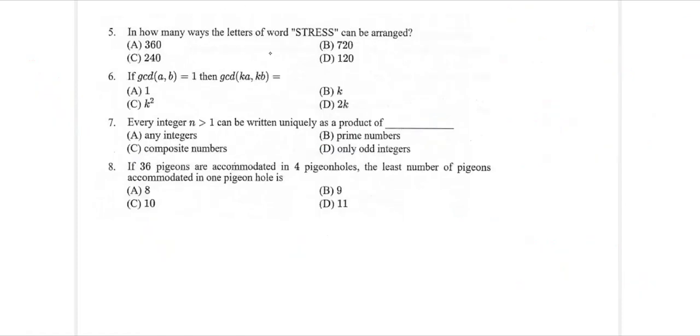We have the last set of values over here. In how many ways can the letters of the word STRESS be arranged? There is going to be repetition of letters. So the number of arrangements will be 6 factorial in the numerator for the total letters. The denominator has the repetition values. S gets repeated 3 times, so divided by 3 factorial.